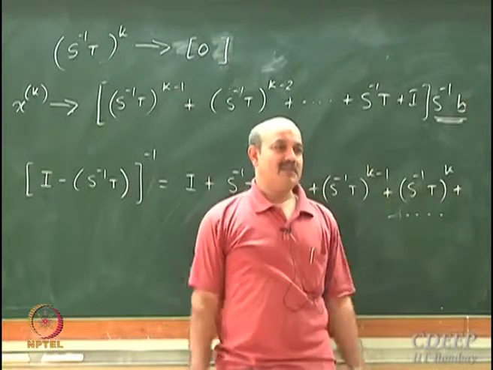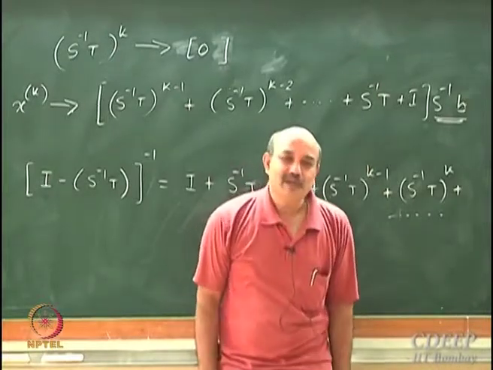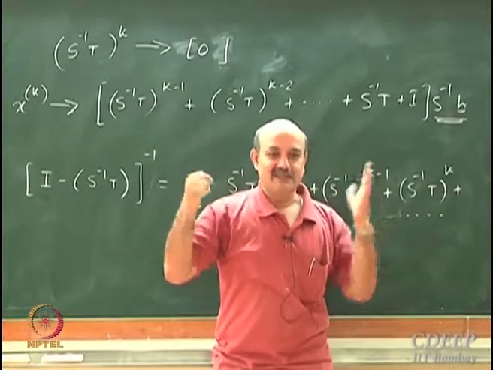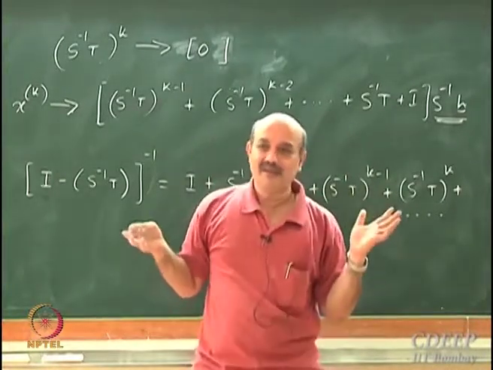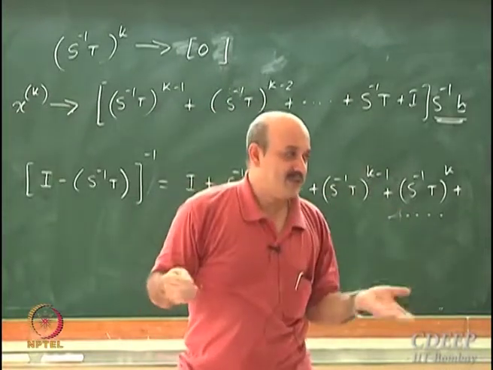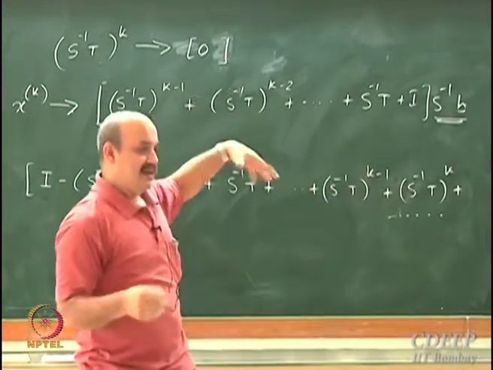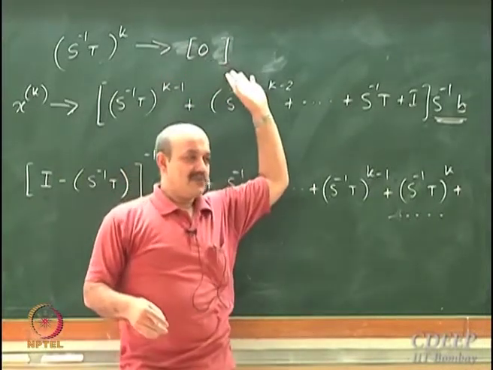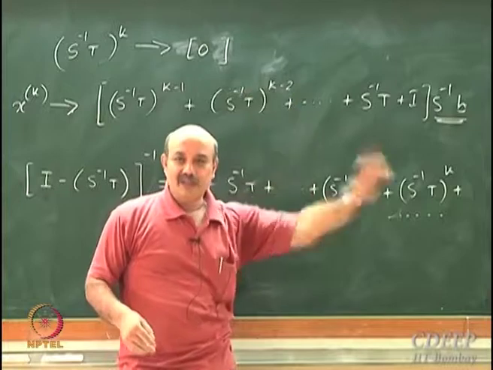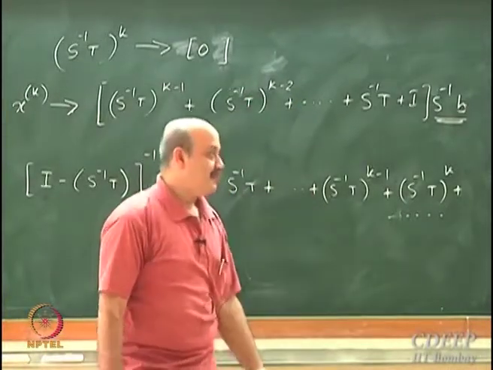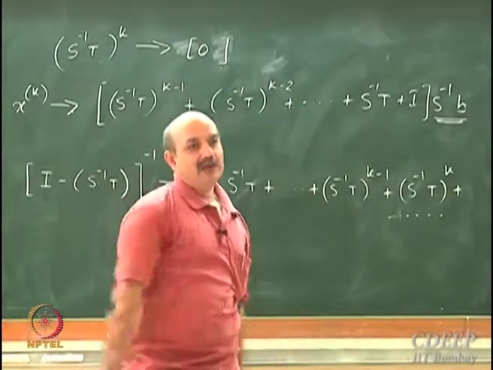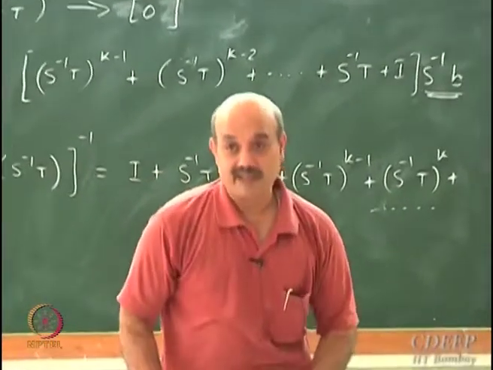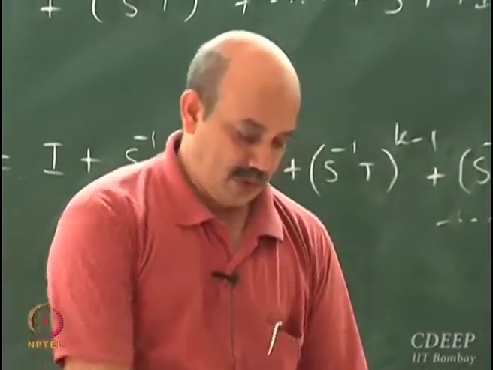Then the problem is transferred to how to choose S and T such that the eigenvalues of S inverse T are strictly less than 1. Analyzing difference equations of this type is where the eigenvalue problem arises. That's what I want to highlight.